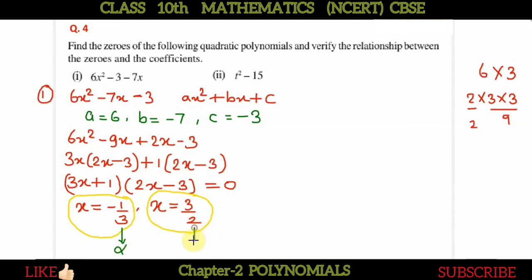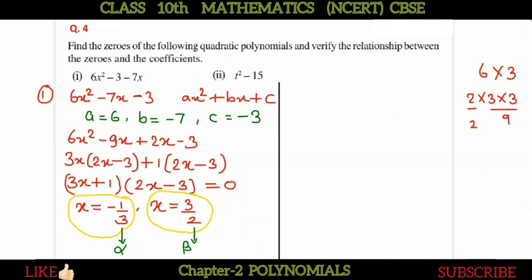This one is your alpha and this one is your beta. So we have successfully determined the two zeros, alpha and beta.